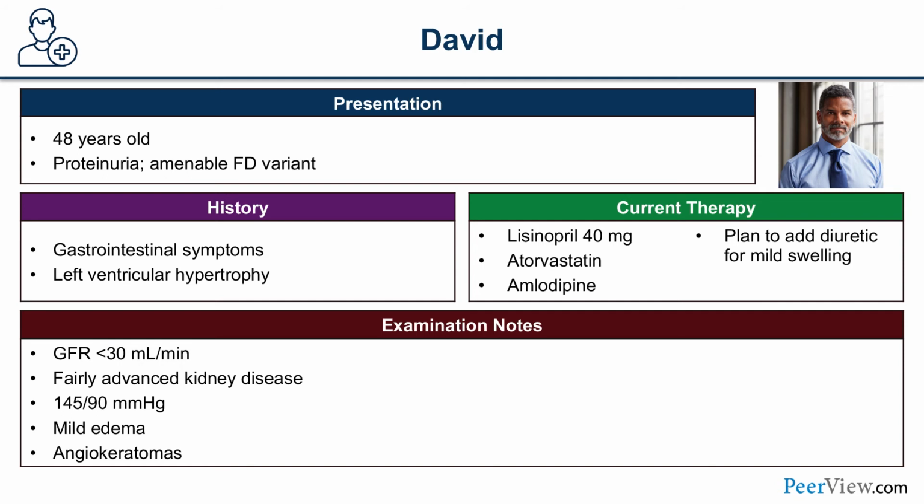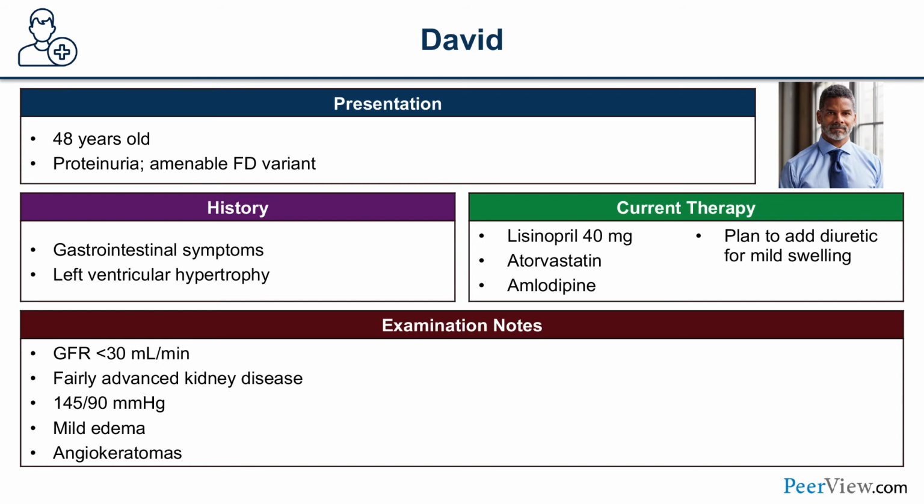Current therapy, he is taking lisinopril. He's on the maximum dose of 40 milligrams. He's also taking atorvastatin for his dyslipidemia. He's also taking amlodipine for his blood pressure control. And his current nephrologist is planning to add a diuretic for mild swelling that was noticed recently.